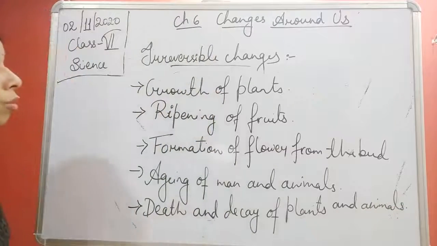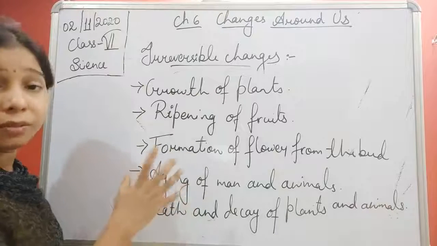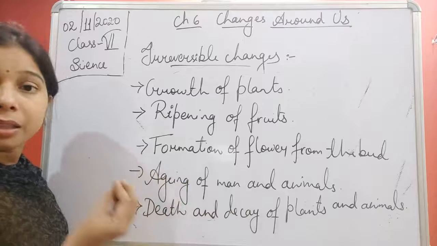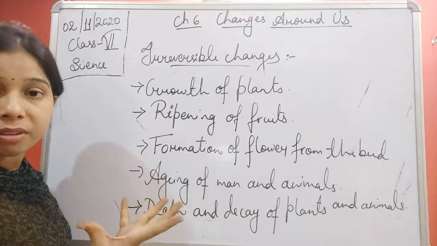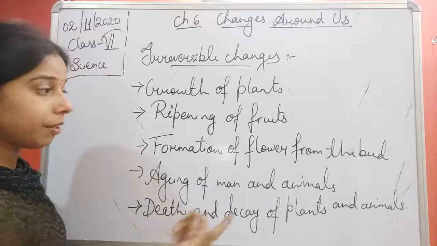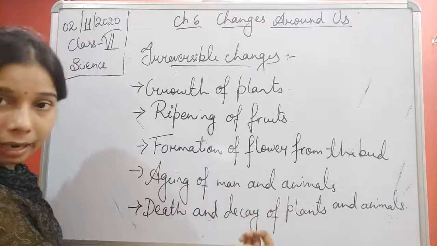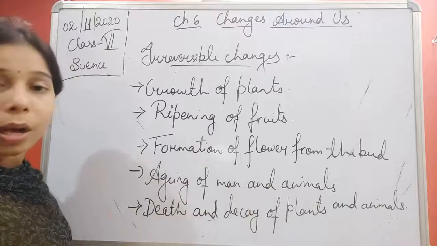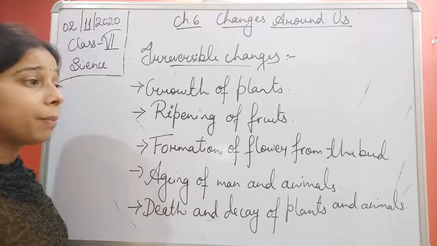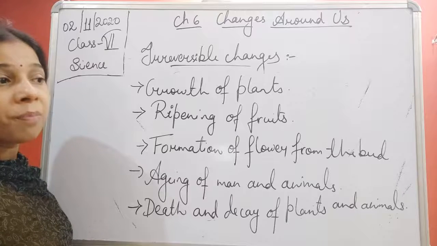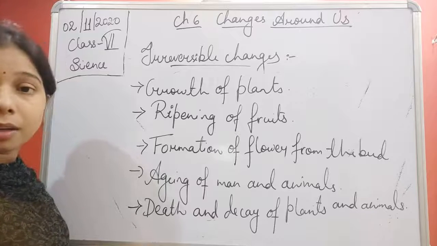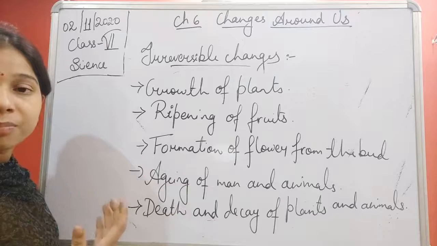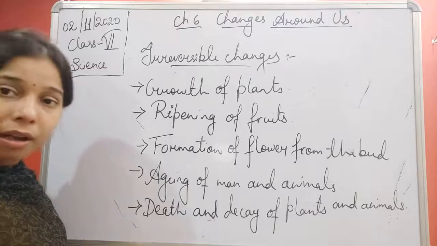So you see students, these all are examples of irreversible changes. Here the bud blooms into the flower. We cannot convert the flower into the bud again, so this is also an irreversible change. If we talk about aging, absolutely, since the person is growing, after an age the person starts to become aged, and after that comes death.